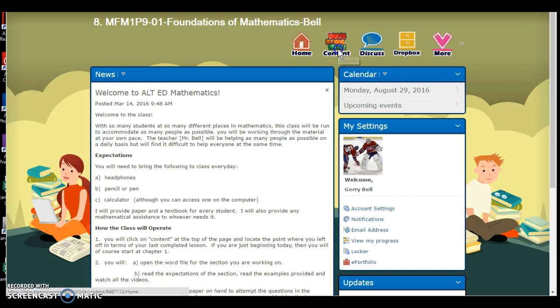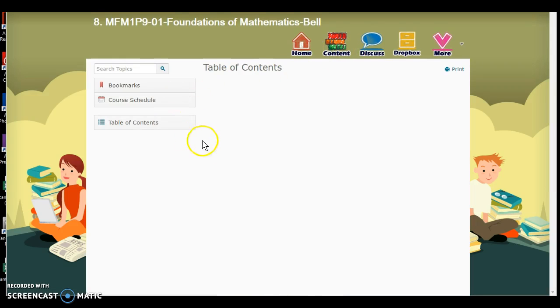Content is the first one. If you click on content right off the bat, there's absolutely nothing here. What's going to happen is content's going to appear as you complete other tasks on the website. The discussion button won't be used in this course, and the Dropbox button may or may not be used, depends on the course. So more is going to be important to have for us.